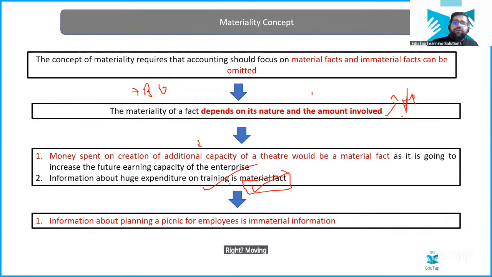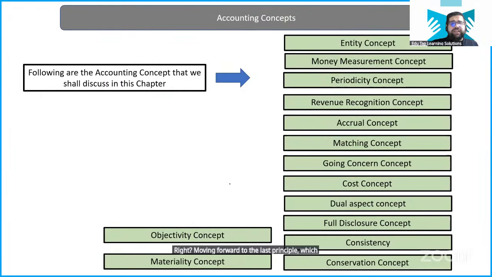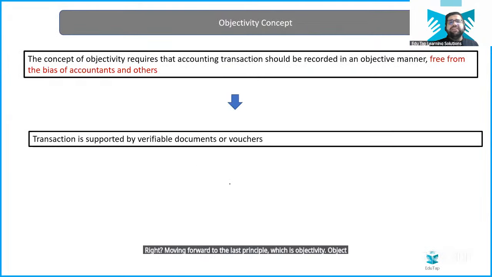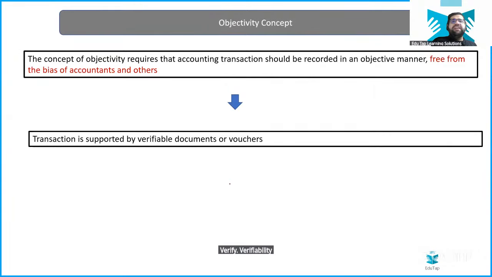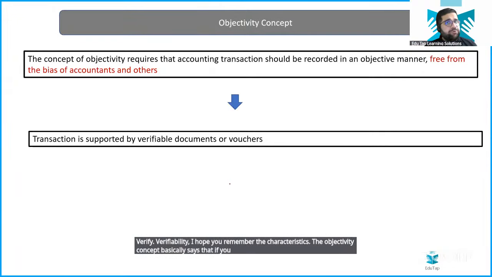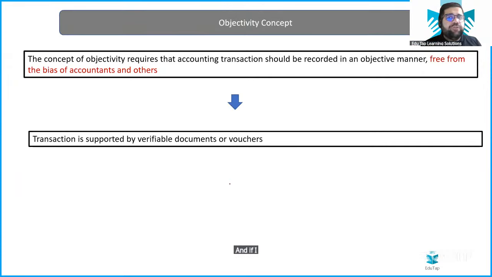Moving forward to the last principle, which is objectivity. The objectivity principle basically says verify. Verifiability, I hope you remember the characteristics. The objectivity concept basically says that if you are doing accounting and if I ask for proof, then you have to be ready to show it. This is what your objectivity principle says to you. It should be free from bias. It should be free from any errors.